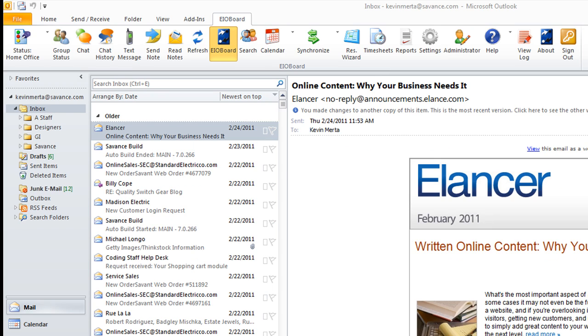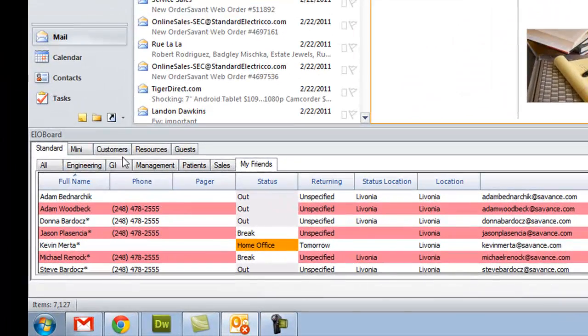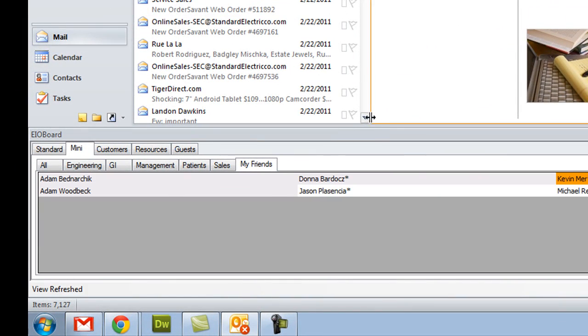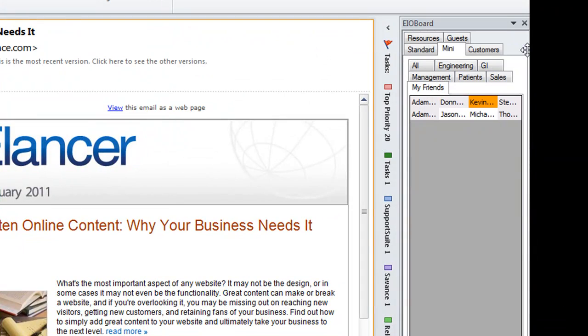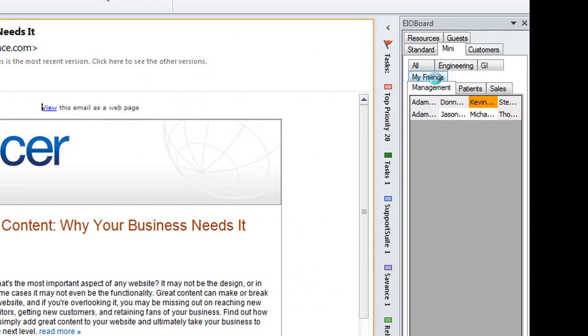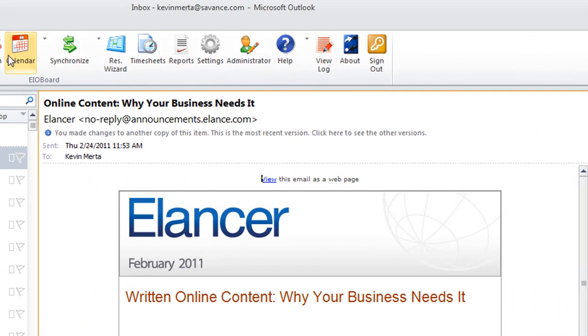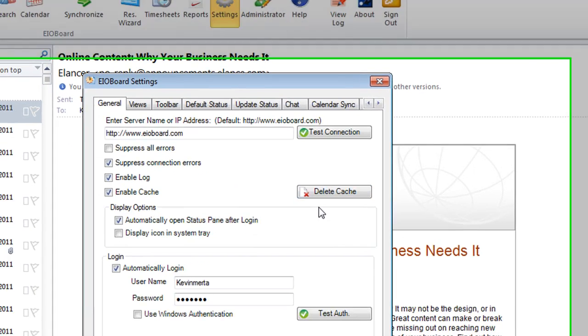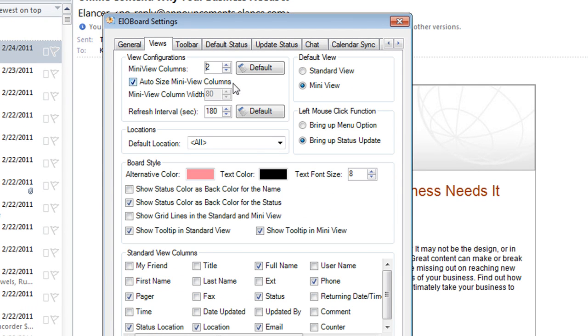And one of the really nice things about the Outlook add-in is it's completely configurable. So we'll see here that you can see the mini view. We can change how we want this to look. Say if we only wanted to see a certain amount of people, we'll go into maybe the engineering group. We'll go to settings real quick, and keep this as a simple list of people. We can go into the views. We can change this to say 2 columns.